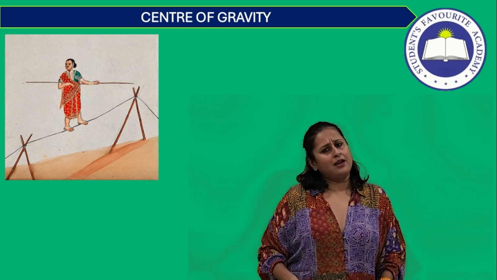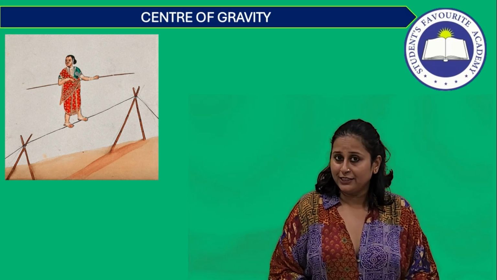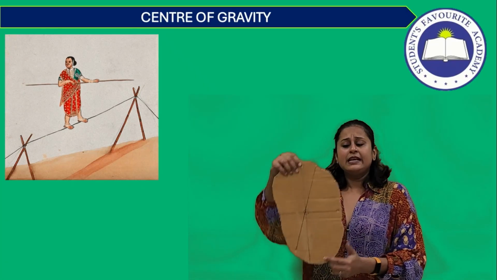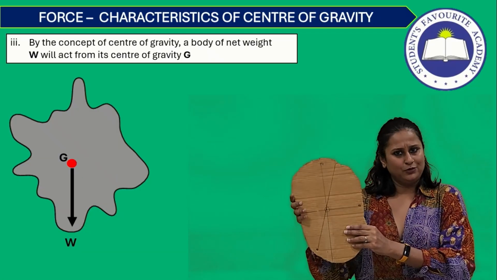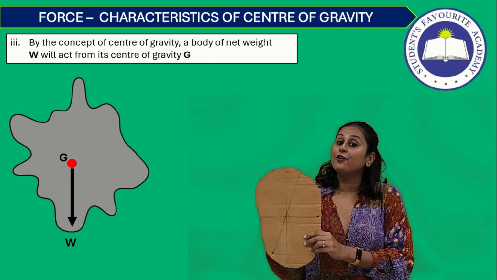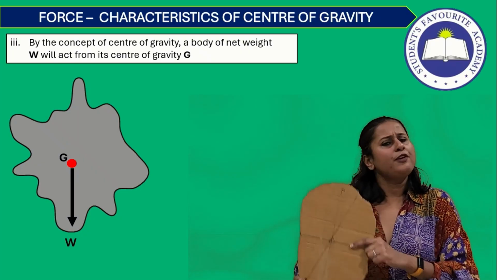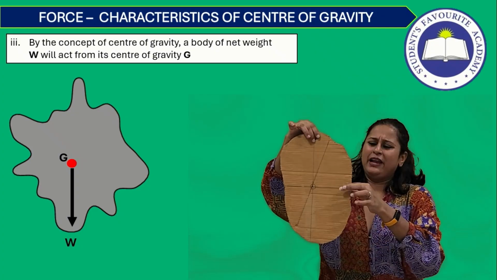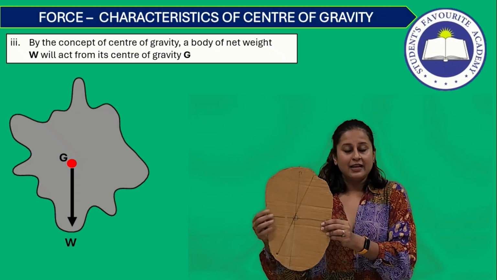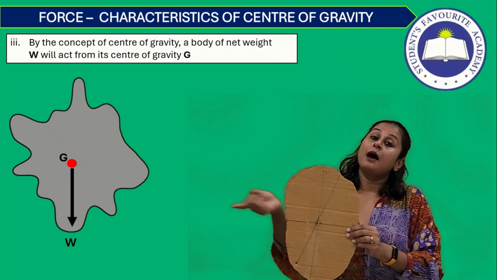Now the question may arise for irregular objects like this. This is an irregularly shaped object. I have just cut any shape on this object. Now where should the center of gravity for this object lie? How do we find that out? To find that out, we just take any 3 points on the object and we try to balance it about that point.